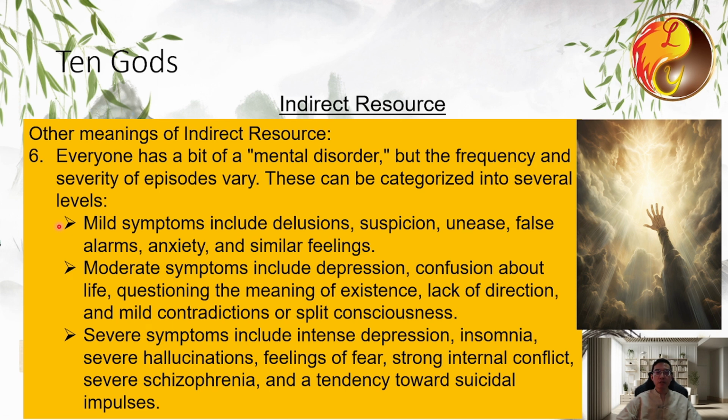The moderate level includes depression, confusion about life, questioning the meaning of existence, lack of direction, and mild contradictions or a split consciousness. At the severe level, people experience insomnia, hallucinations, intense fear, strong internal conflict, and even thoughts of suicide.